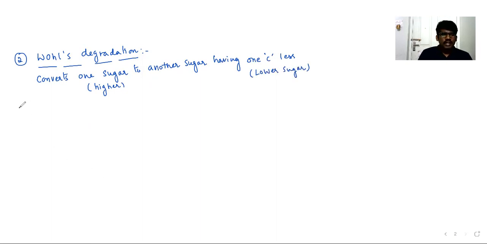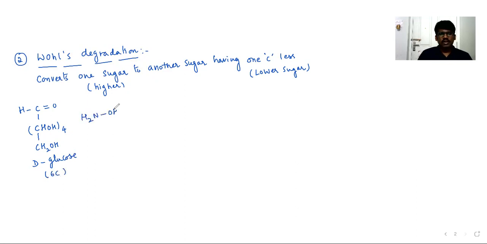If you take HC double bond O, which we are familiar with, okay, please write it directly: CHO, CHOH four times, CH2OH. This is called D-glucose, a 6-carbon compound.